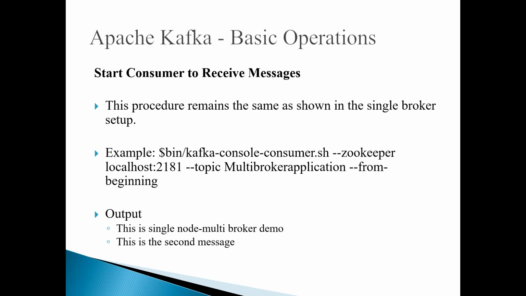This procedure remains the same as we saw in the single broker setup. So we run the command kafka-console-consumer.sh, and we give the Zookeeper host name, like localhost:2181. Then we give the topic name for which topic you want to consume, and you give --from-beginning. As I told you, here you can also give the offset. So here it shows: this is the single node multi-broker demo, and this is the second message. Like that, it is consuming the messages.